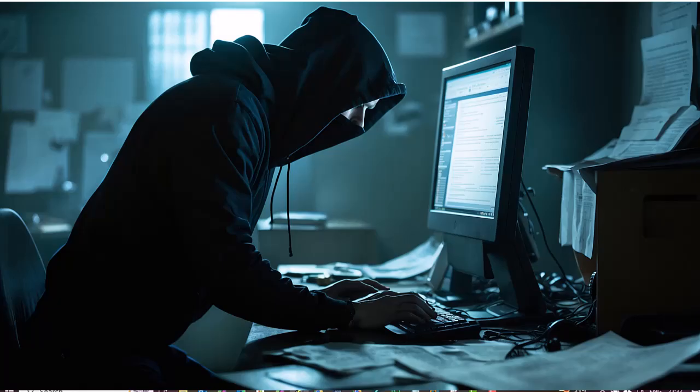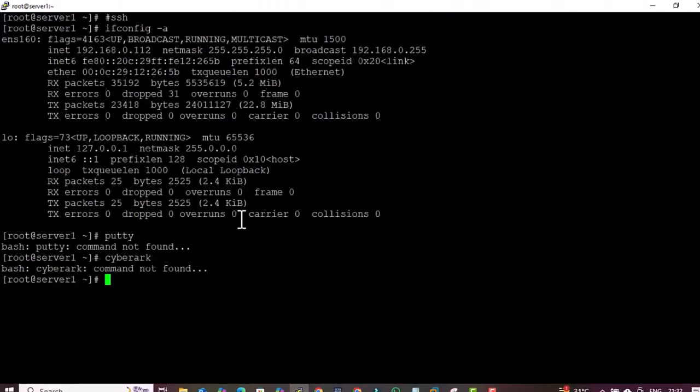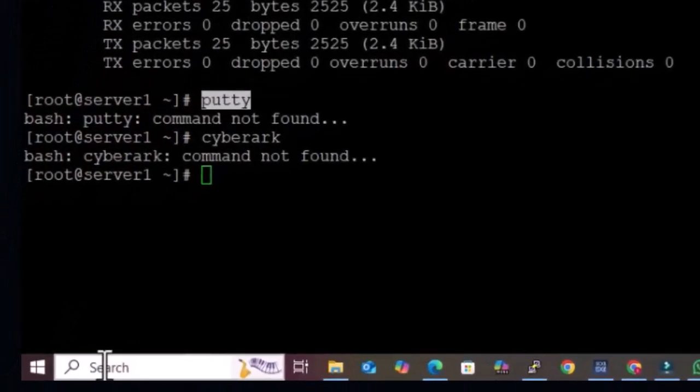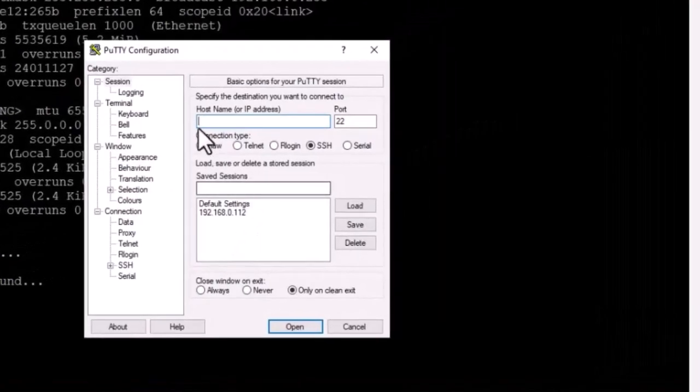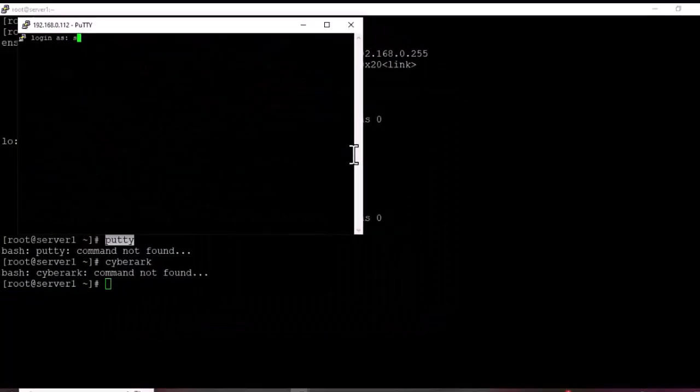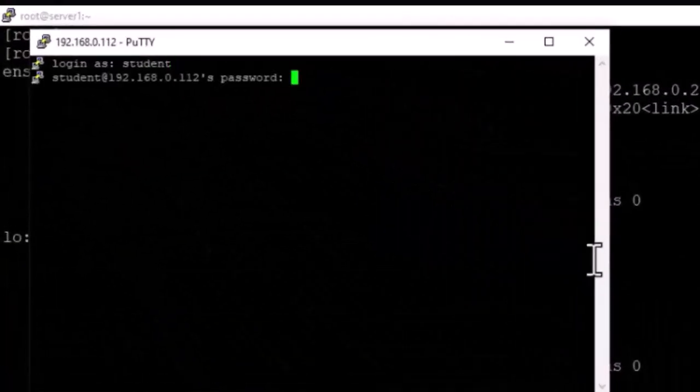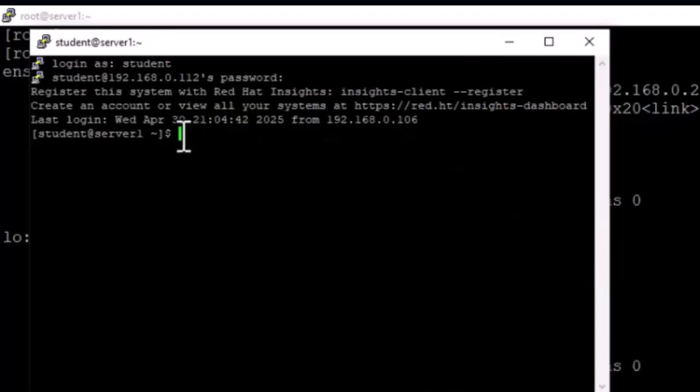So I cannot give you an example of CyberArk here because it is accessible in my environment, not here. I am currently outside my environment, but I will show you the other example, that is through PuTTY. So let me search for PuTTY. Once you open PuTTY, you can give the IP here. It is asking for hostname or IP address. So I gave the IP here. I can log in as student user and I can give the password. I logged in as student.